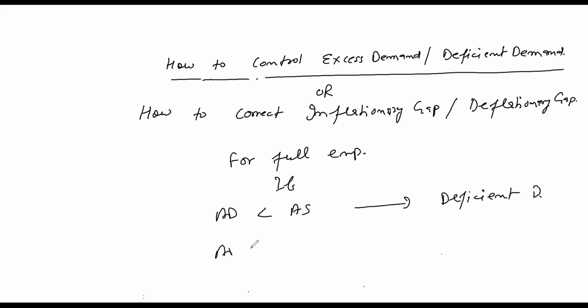And if your AD is greater than AS, it is called excess demand. And the same thing, deficient demand is called deflationary gap, or excess demand, inflationary gap.